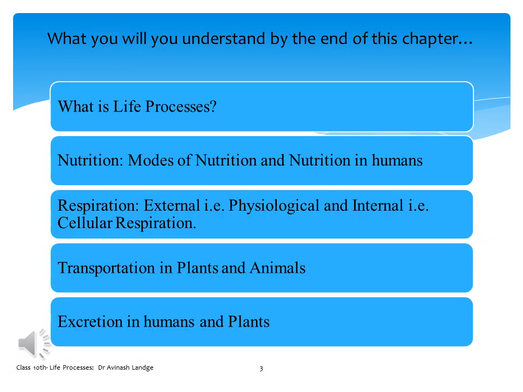At the beginning of this chapter, I told you what we are going to understand by the end of it, and the topics were: what is life process, nutrition, in that mode of nutrition and nutrition in human beings, respiration, external, that is physiological, and internal, that is cellular respiration, transportation in plants and animals, and excretion in humans and plants. These are the topics we are going to cover in this chapter.